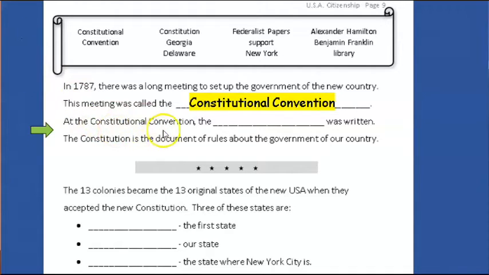At the Constitutional Convention, the Constitution was written. The Constitution is the document of rules about the government of our country. Say Constitution. Pause the video and write Constitution.